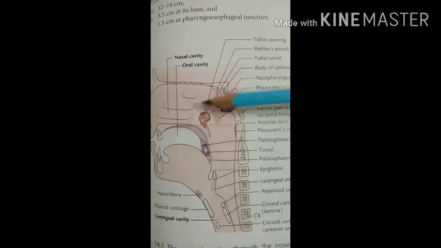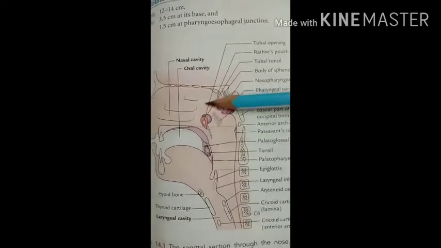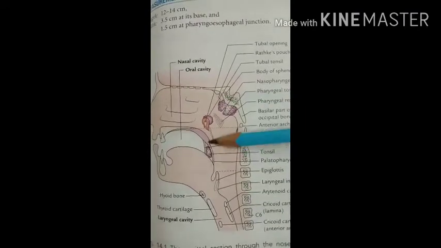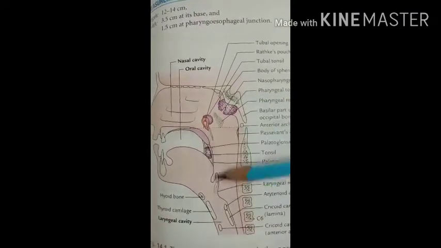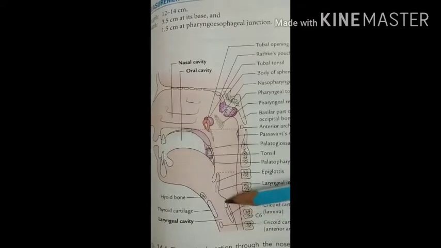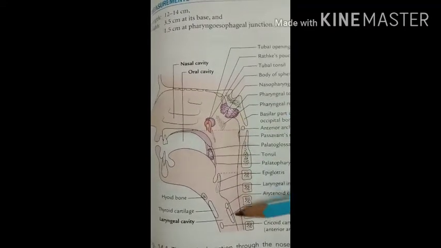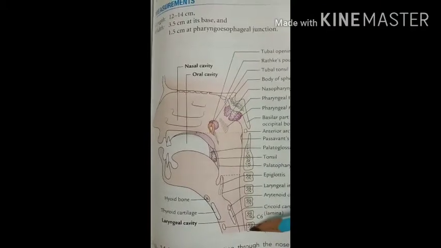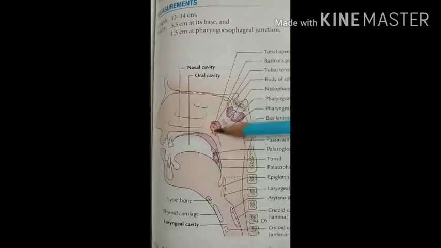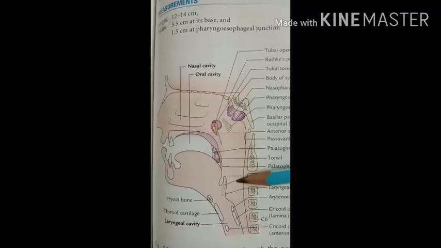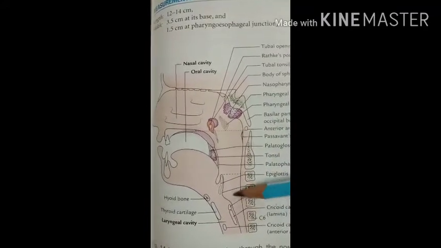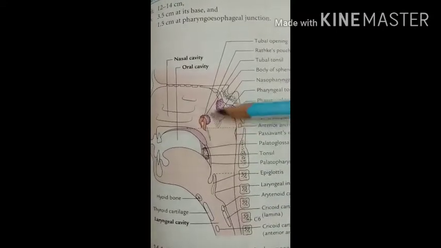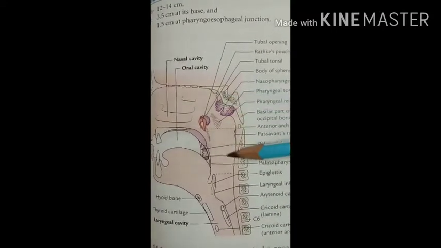It lies behind the nose, mouth and the larynx. So here is the posterior part of the nose, here is the posterior part of the mouth, and here is the larynx. So it is present posterior to the nose, mouth and the larynx. Then it is wider in the upper part, and as it goes downward it becomes narrower and narrower. Okay? Then structures associated with the pharynx.